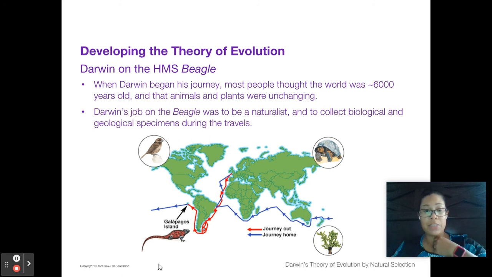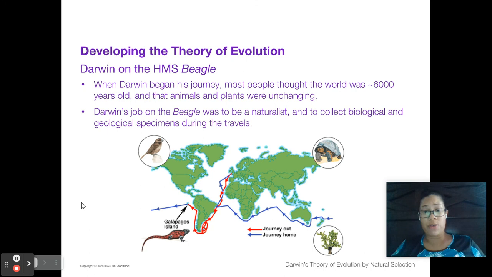He started out in Spain. He went down past the coast of South America. On the coast of South America, this is where he found the Galapagos Islands. This was the biggest discovery. This is where he forms his theory of natural selection. Then he travels around, all skirting down here past Australia, Africa, and then on back up to Spain.